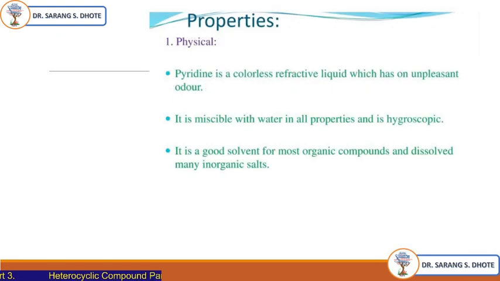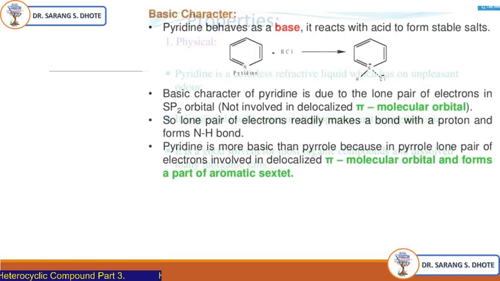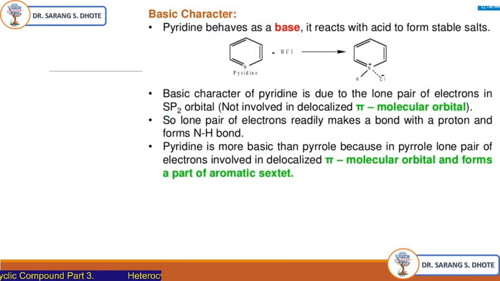Now, properties. Pyridine is a colorless refractive liquid which has an unpleasant odor. It is miscible with water in all proportions, and it is hygroscopic in nature. It is a good solvent for most organic compounds. Pyridine is used as a solvent for reactions and dissolves many inorganic salts. Now, the most important property is the basic character.